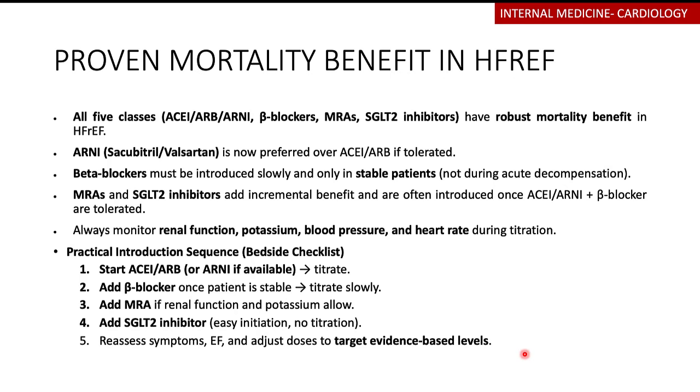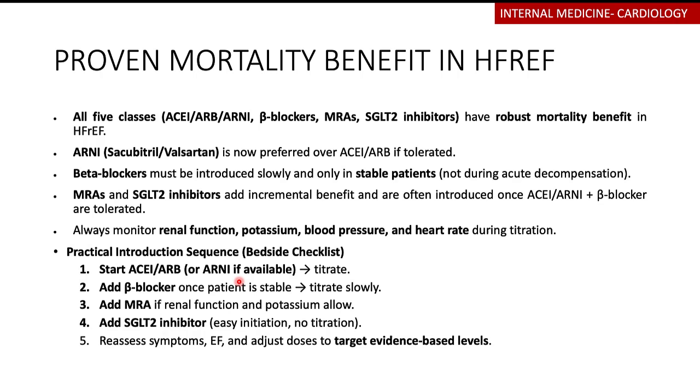So here's a practical way in which you can actually introduce these drugs. The first ones that you usually add are the ACE inhibitors or the ARBs, or if you don't have them, or you have the ARNIs, you can add the ARNIs and then you titrate them until you reach your optimum dose. Then afterwards, once your patient has now stabilized, you add your beta blocker and you titrate that slowly.